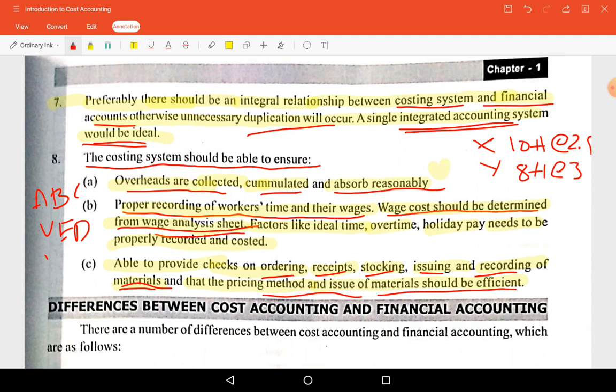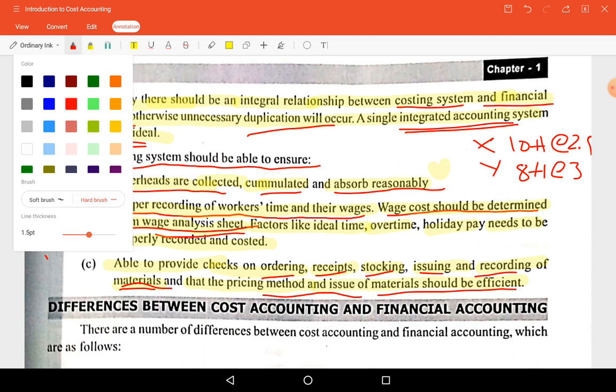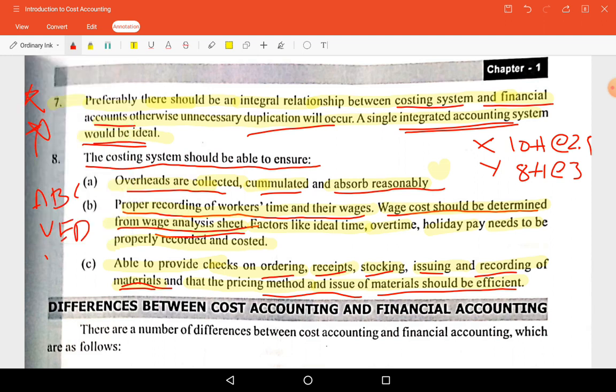This is one of the important questions which will be asked in the exam: essentials of installing a good cost accounting system, elements of a good cost accounting system, procedure for installing a cost accounting system, or points to be considered while installing a cost accounting system. They will ask; you may have some other textbook, you can learn from there also, the same points will be there, only the terminology differs.